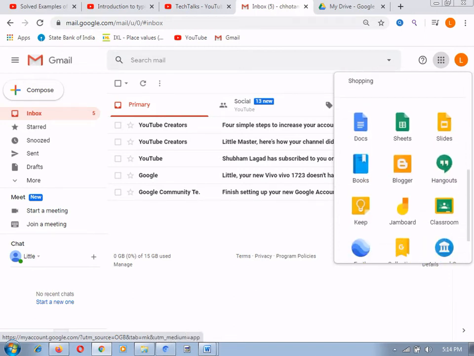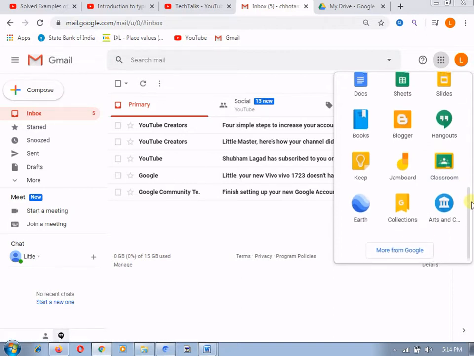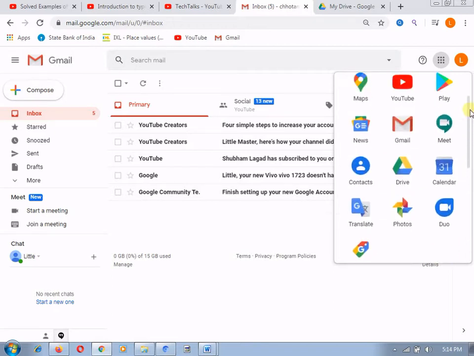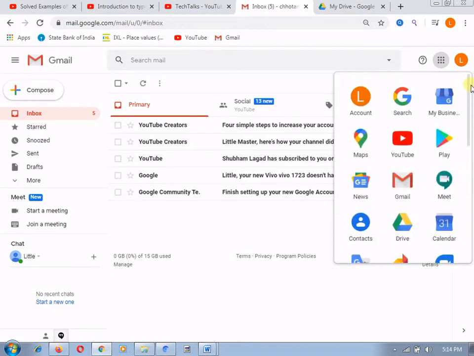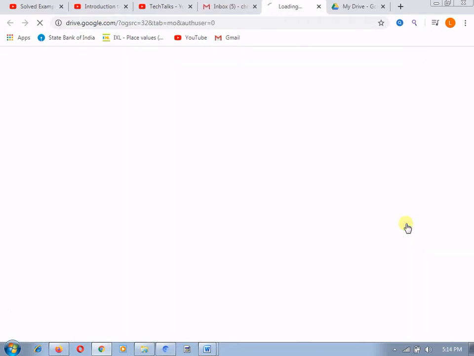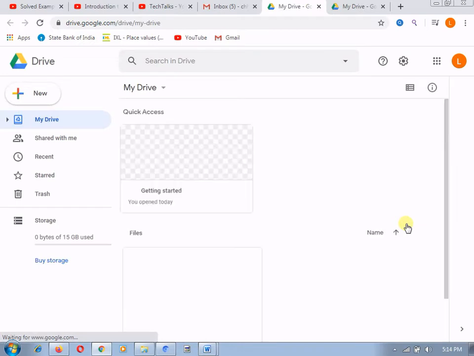Then these are the main apps: Google Docs, Google Sheets, Google Slides, and Google Classroom. These are very important apps, very useful for academicians like you and me, and in this way we can access different Google apps. From these apps, in this session I am explaining the application of Google Drive. After clicking on Google Drive, you can open the Drive, which is the space.